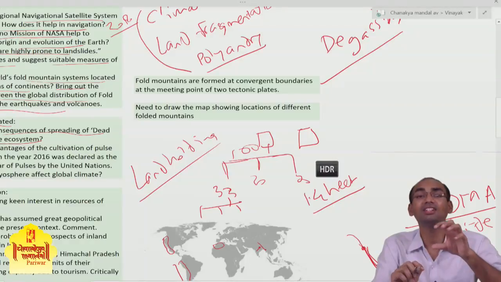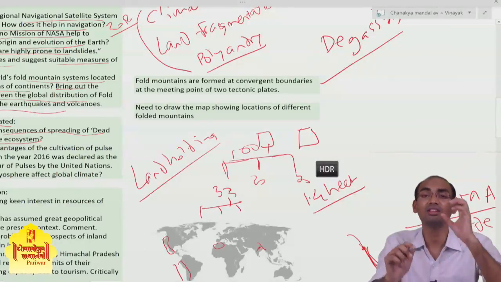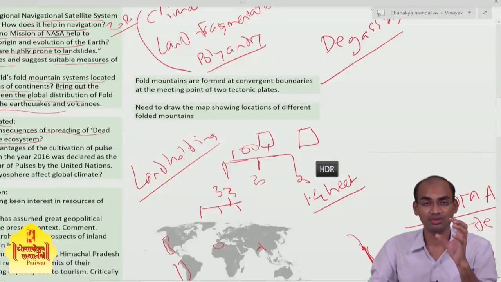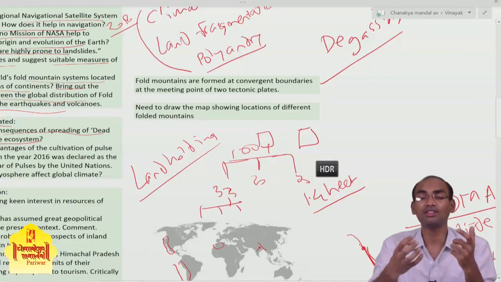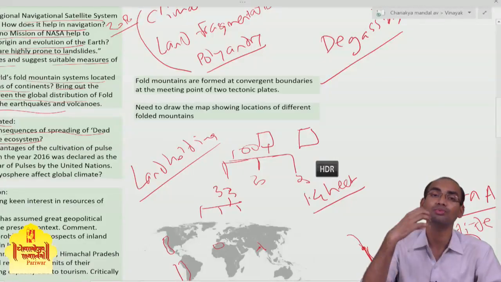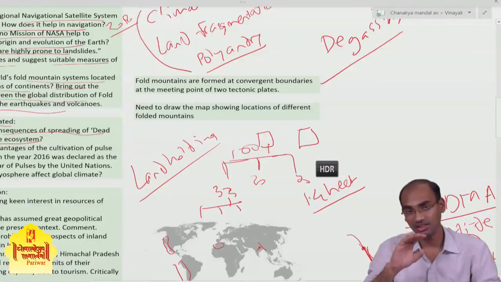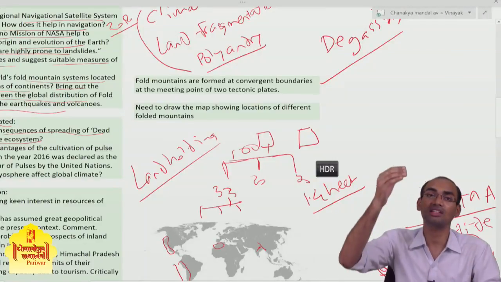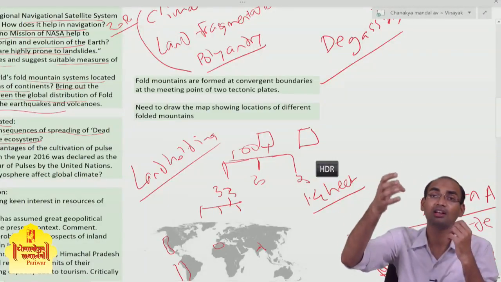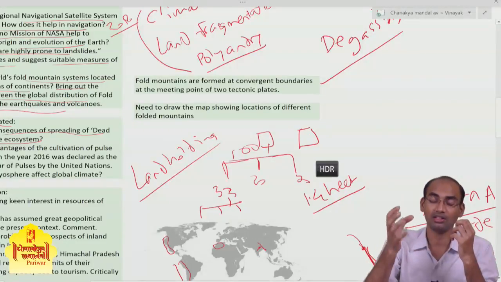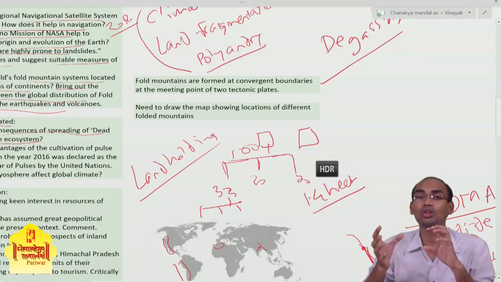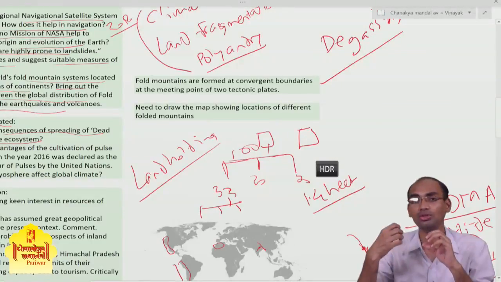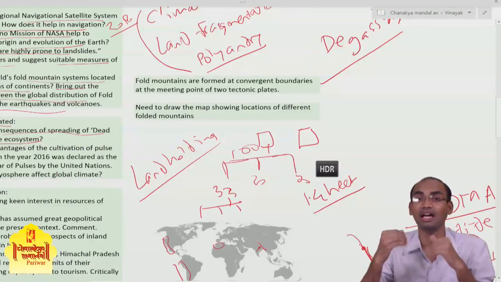As dead zones increase, it affects marine life, fish production, and the marine flora on which the fish feed. In the dead zones, the direct oxygenation process, the dissolution of oxygen in water, stops. So the flora and fauna in that particular dead zone, that ecosystem, die out.